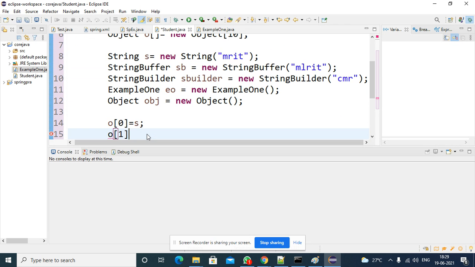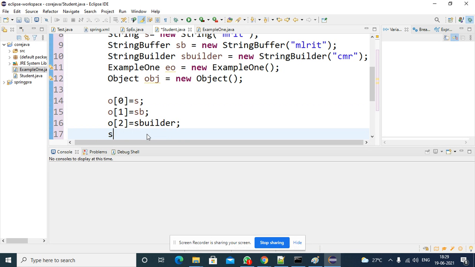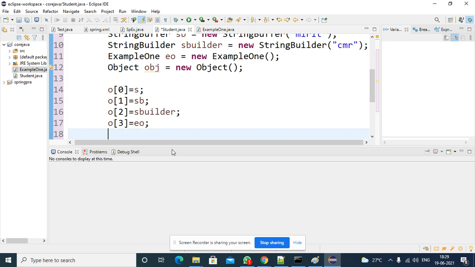Object, so first location you can assign with the string buffer object sb. Then the second location you can assign with a string builder. The third location you can assign an object of example 1, no problem, you can assign it. Or the fourth location you can assign with the current class and Object class reference, that is obj, right?